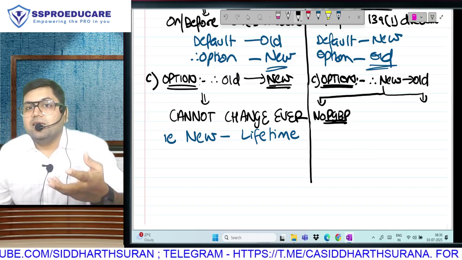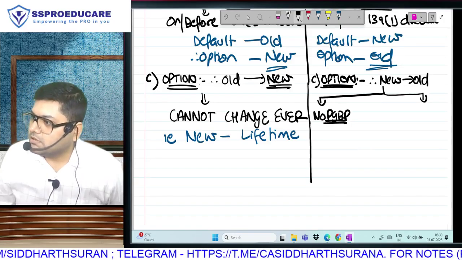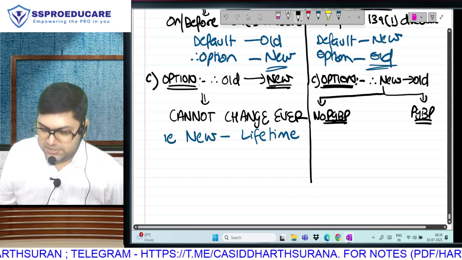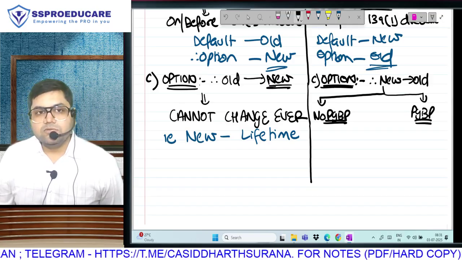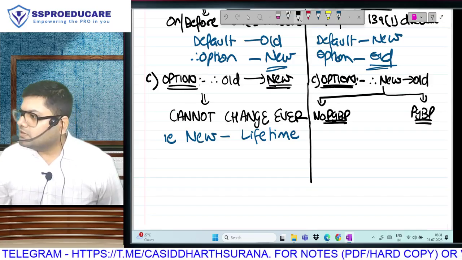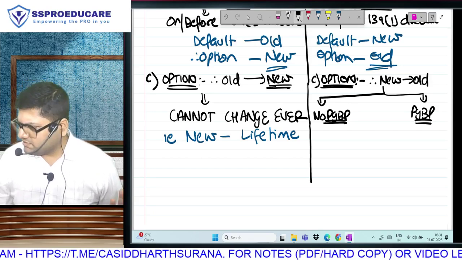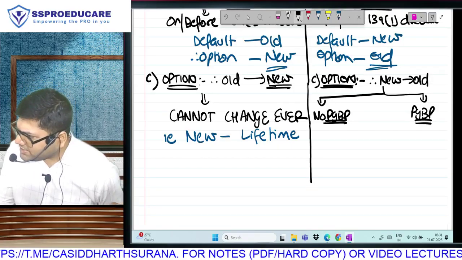People who have only rental income, dividend income, anything other than PGBP, and people who have income under PGBP. Correct है? Those who don't have income under PGBP, their rule is very easy.